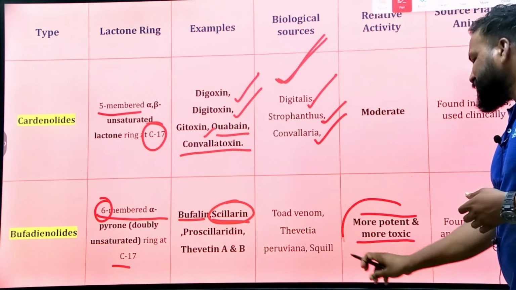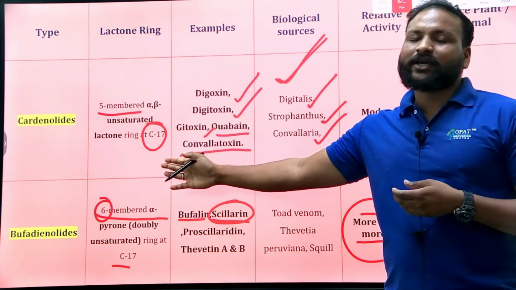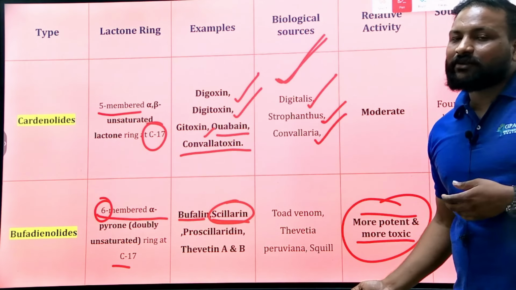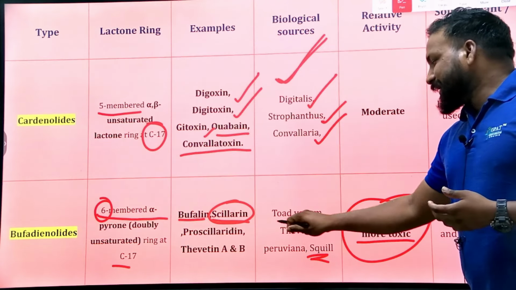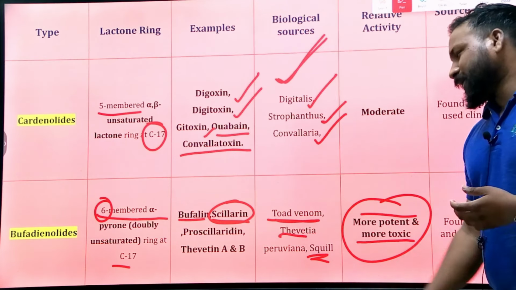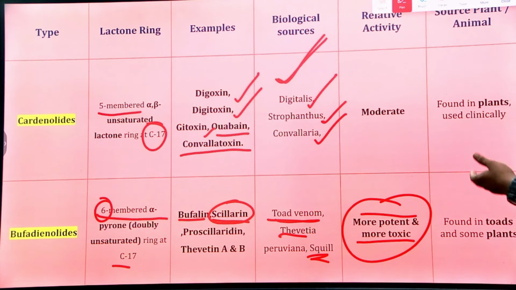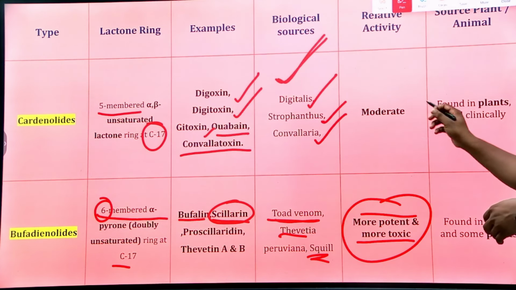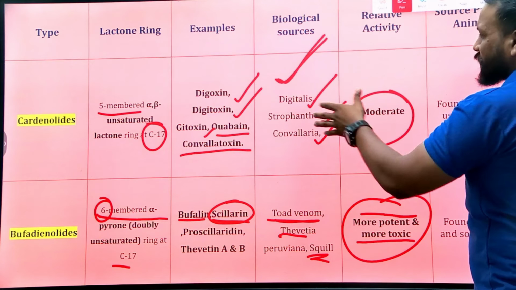Because these are more potent and toxic, these are the more preferable cardenolides. They are very potent, so the handling will be somewhat difficult, and they are also very toxic. Examples are squill, toad venom and GF. They are more toxic and more potent as well. Clear? And yes, they are showing moderate activity.